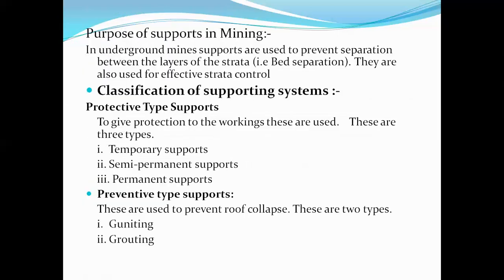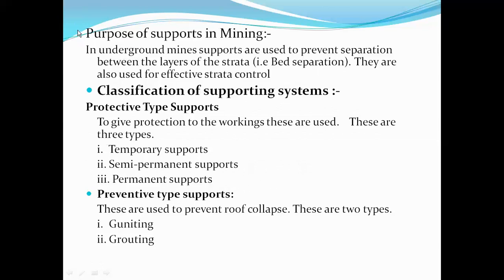Okay, let us move on. So first, let us discuss the need of support. Why basically do we need to provide a support? In underground mines, supports are used to prevent the separation between the layers of the strata, that is, bed separation basically. And they are also used for effective strata control. This is a very, very important concept. We need to have a very clear idea on this, and it is also equally important from the examination point of view.